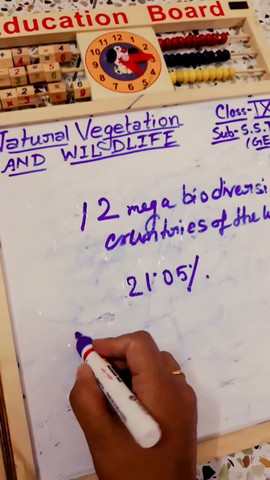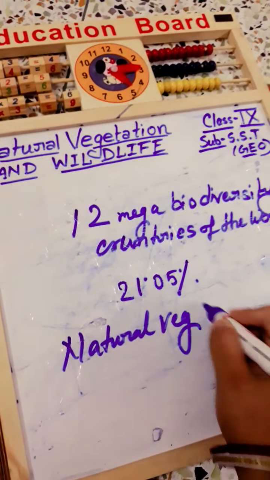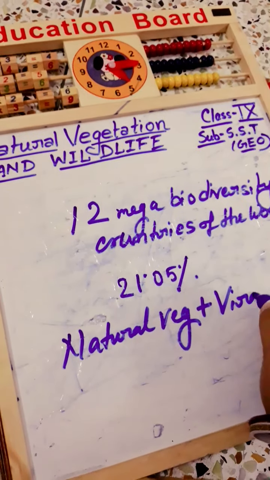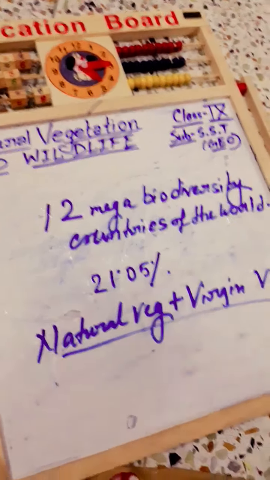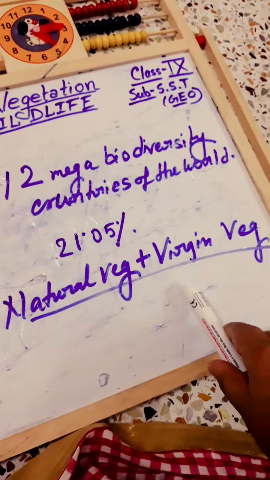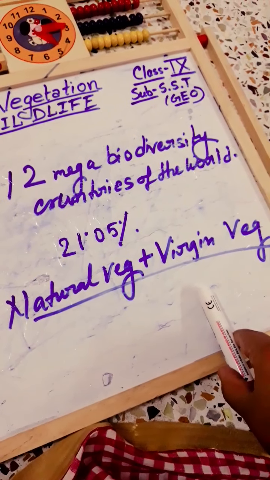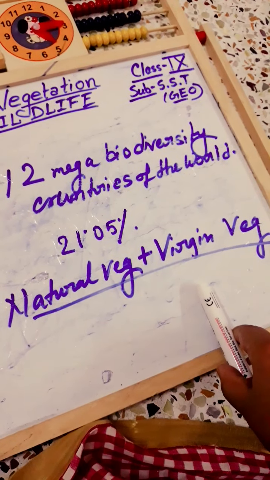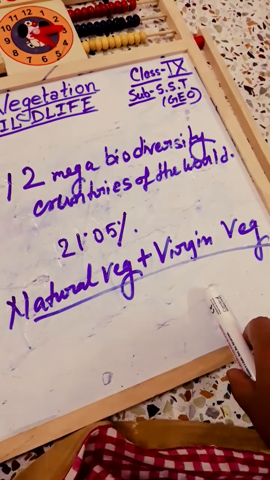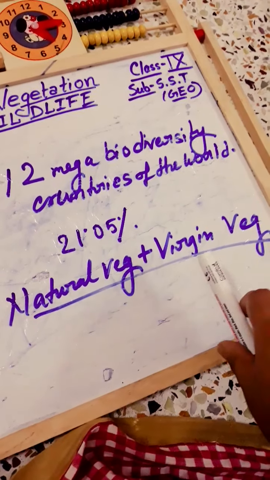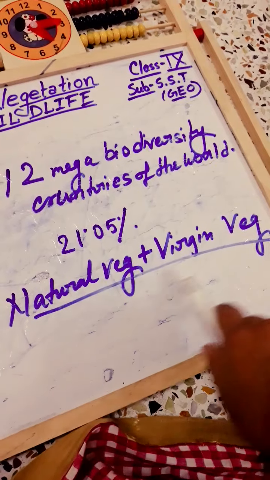Natural vegetation and virgin vegetation, both terms refer to a plant community which has grown naturally without any human interference, and has been left undisturbed by humans for a long time.